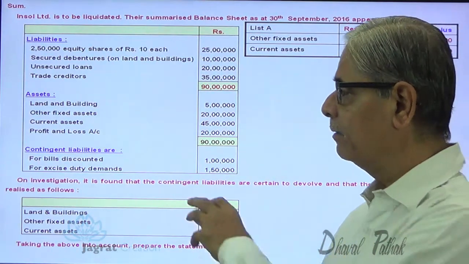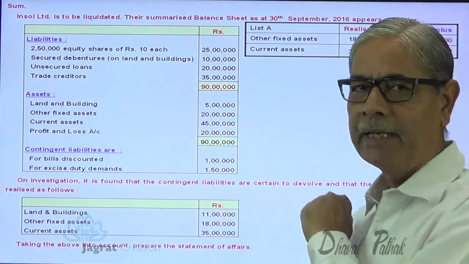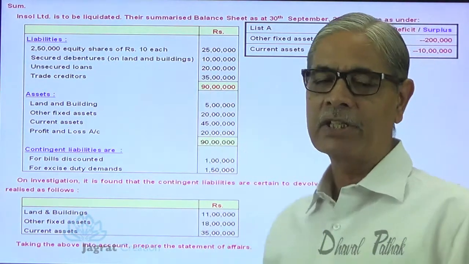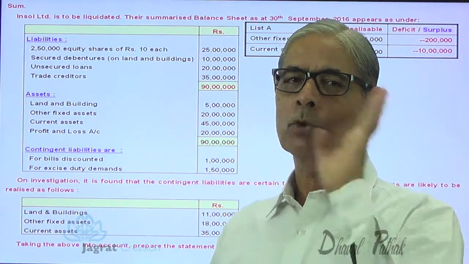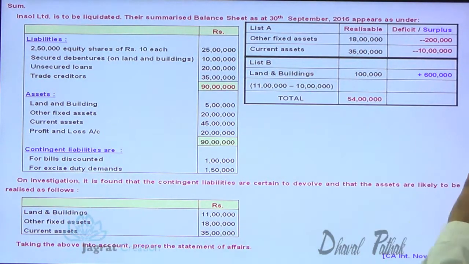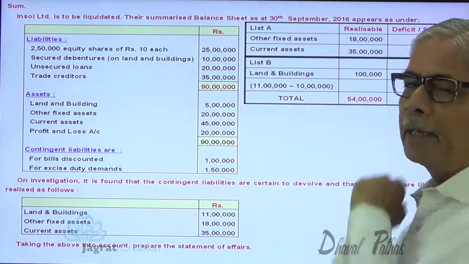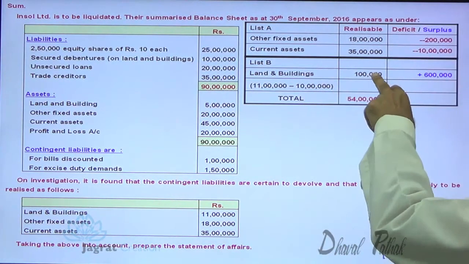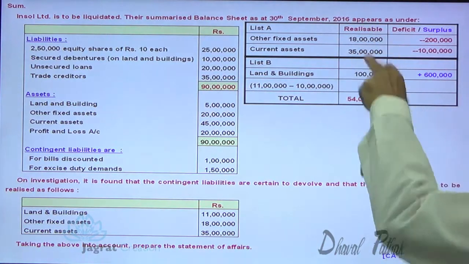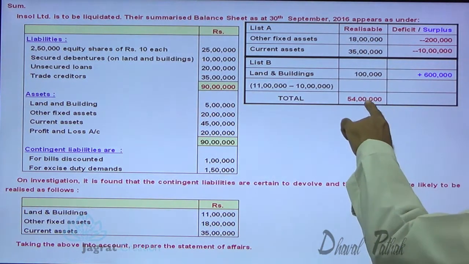Now list B, I am required to take care of assets that are pledged. So land and building 11 lakhs, claim against that is 10 lakhs. So amount available to the liquidator is just 1 lakh. So list B, assets mortgaged, 11 lakhs is the realizable value. Liability there against is 10 lakhs. So amount available to the liquidator for distribution is 1 lakh. So total amount available to liquidator is 54 lakhs.